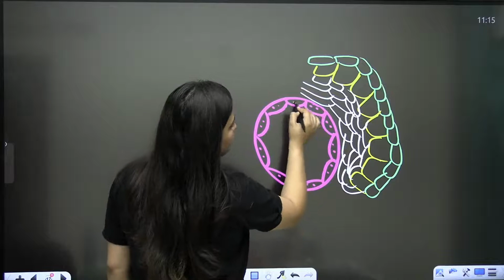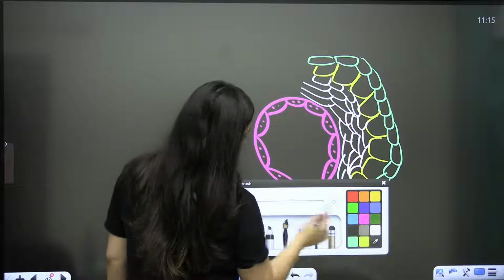Now I will tell you about the features, that is, which layer has what type of cells.